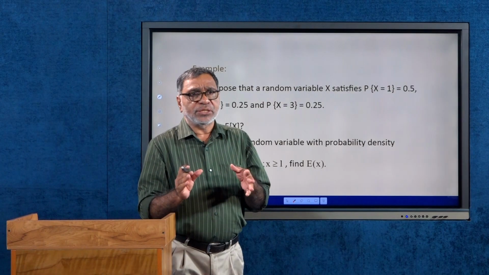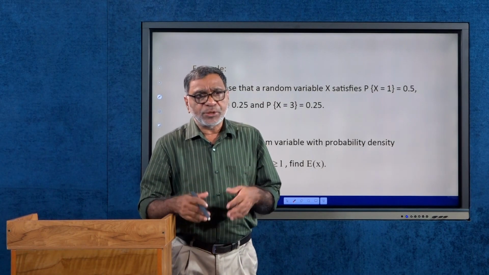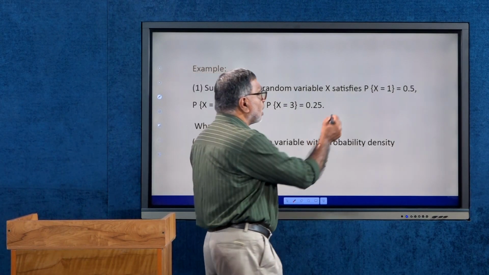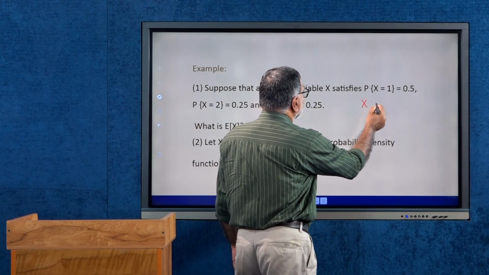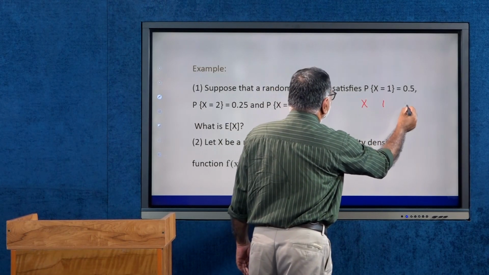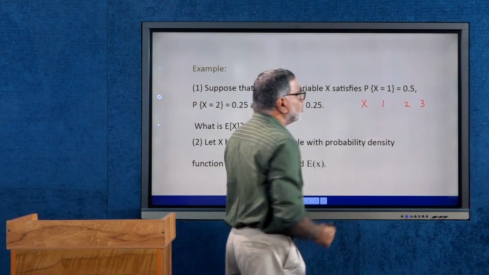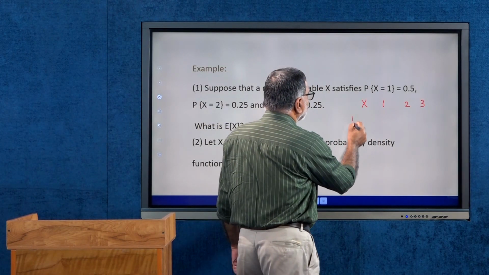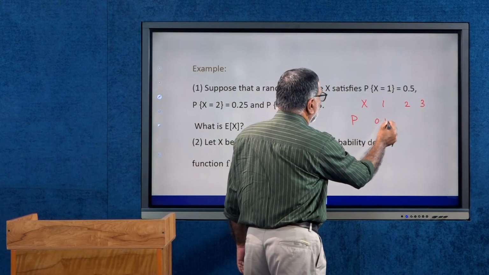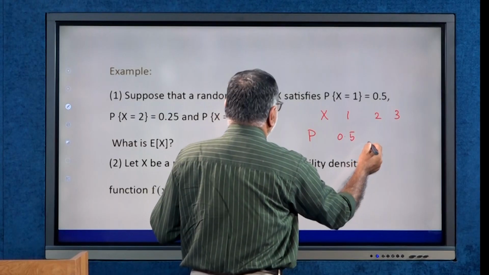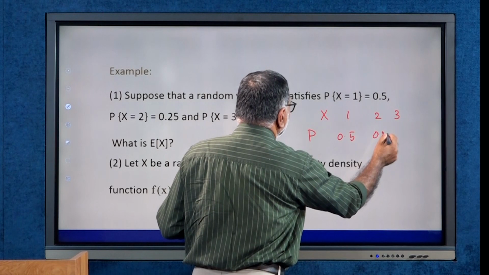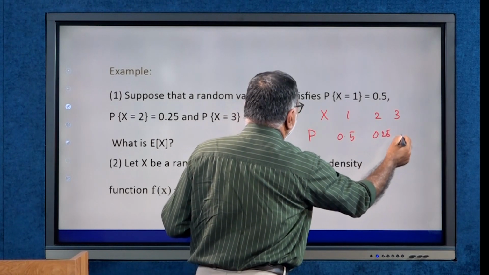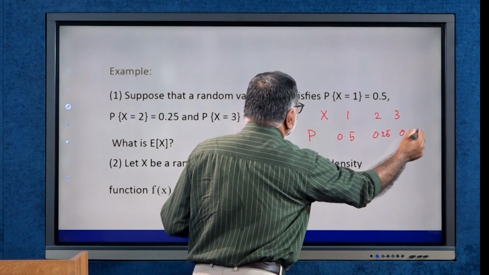This is a simple example. Here the random variable x has the possible values 1, 2, 3, and the corresponding probability values are given.